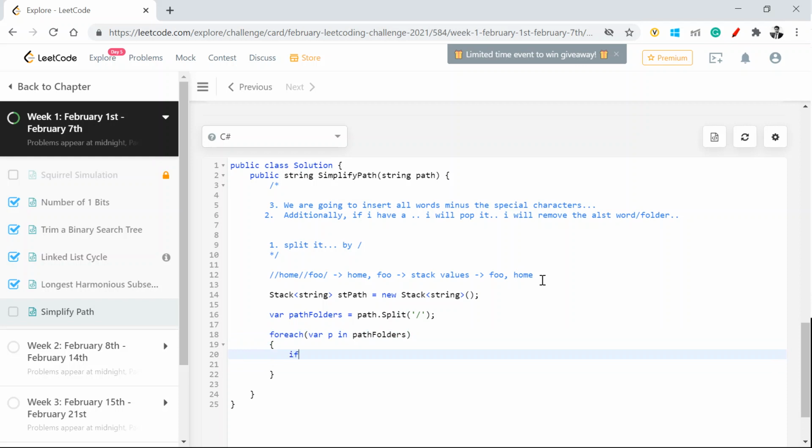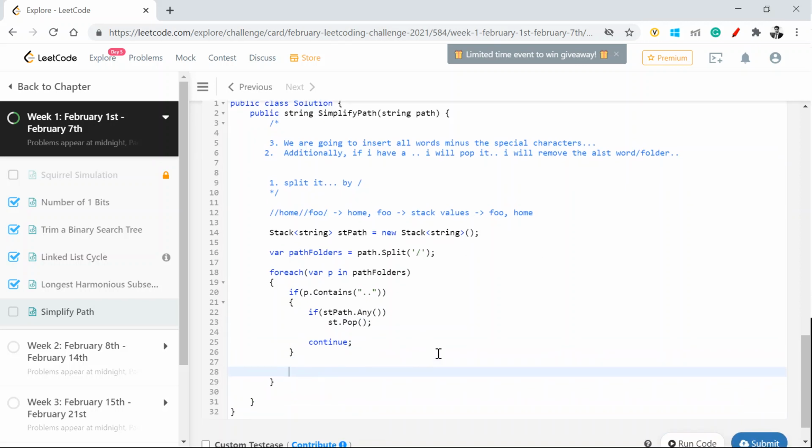So if my path dot contains double dot, right? This is where we need to pop it. Then we need to see if my stack contains any value or not. If it contains, then I can pop it. That means I can remove that folder from the stack. Otherwise I'll just continue, because I don't need to insert double dot in the array, right?